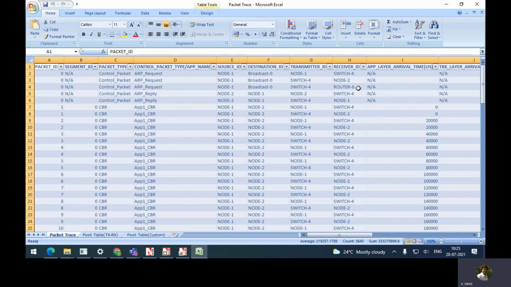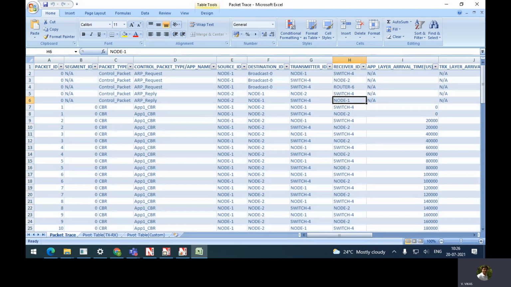So a total of 3 ARP requests were forwarded: from here to here, here to here, and here to here. Then this one will be sending a reply, right? So see here, ARP reply, source is node 2. What is the destination? Node 1. The difference you need to observe is that for ARP request we had broadcast, for ARP reply we have unicast. Then transmitter is node 2, but the receiver is not node 1; you are sending to the switch first, so switch 4. Then again the switch will be forwarding to the node. Node 2 to node 1 is the source and destination. Transmitter is switch 4, receiver is node 1.